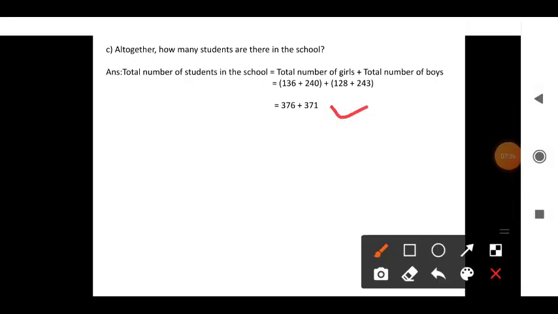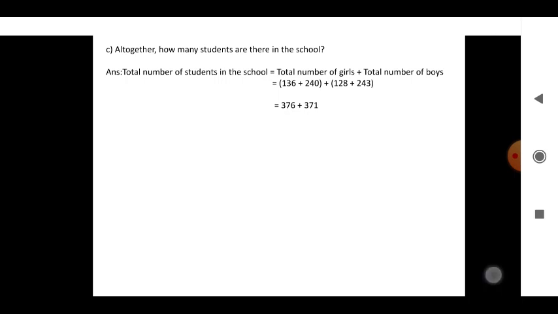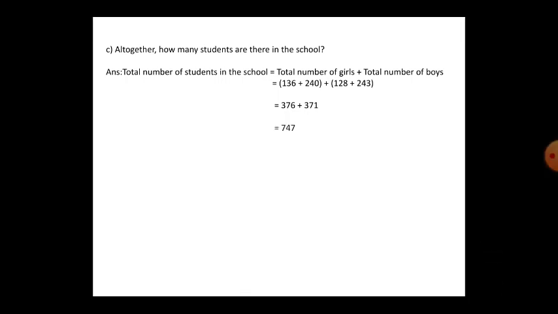You have to find the total number of students. Here you find the total number of girls who like oranges and the total number of boys who like mangoes. That is what you are finding here. Now both, if you add, you will get 747. So total number of students are 747.